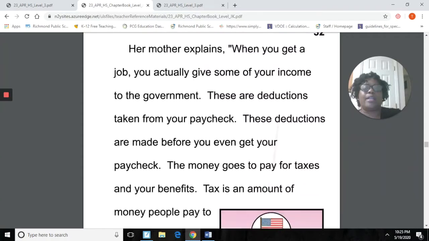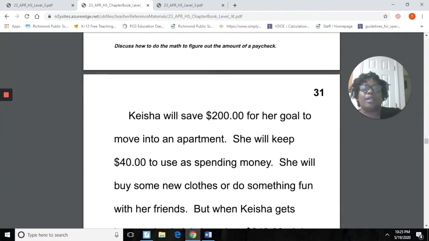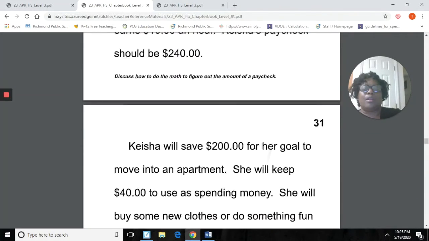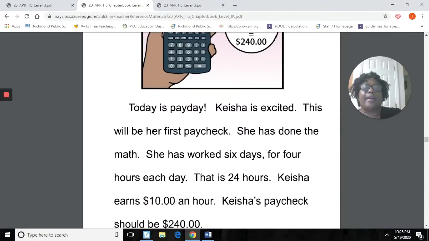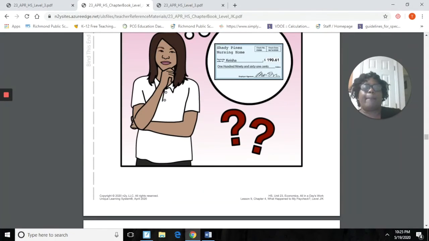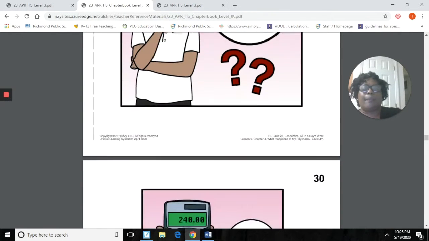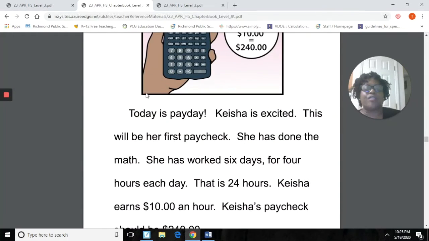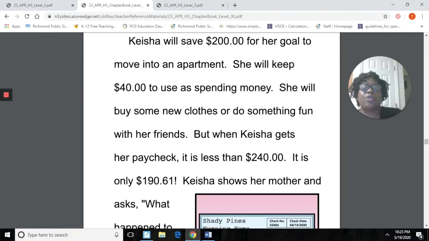And we see here, we have Keyshia right here, right? Here's Keyshia. And what happened? She got paid from her job, but she noticed that her check was less. Do you see this $109.61? She said, that shouldn't be the amount of money I'm going to get, right?